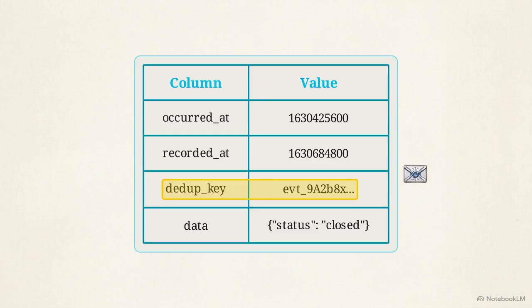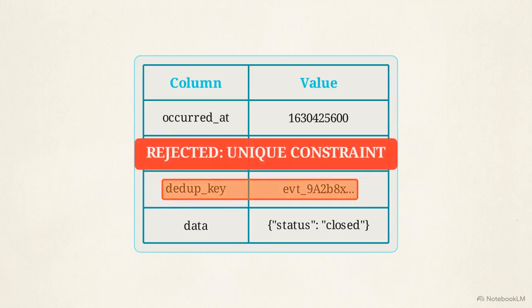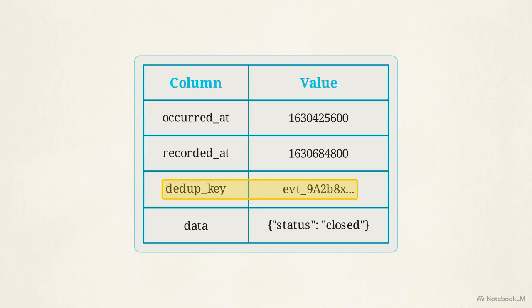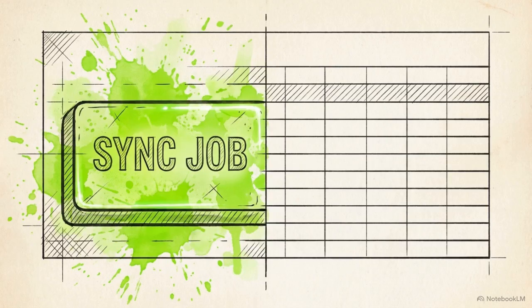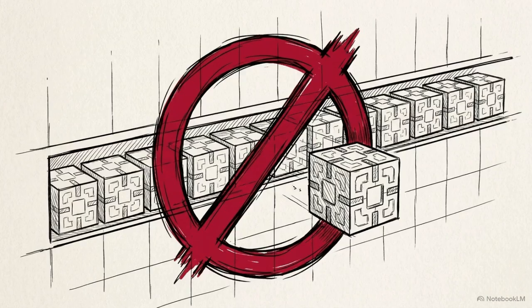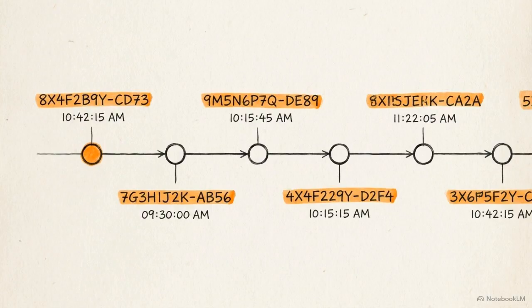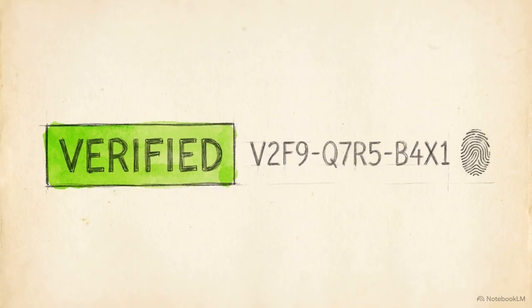The second invariant, strict idempotency, is enforced by the dedupe key column and its constraint. The compute layer executes idempotent upserts. This allows sync jobs to be safely rerun any time, as the database rejects any attempt to write the same event twice. Separating time and fingerprinting rows creates a chronologically perfect memory bank. This technical baseline is required for an AI to trust the data it is reading.